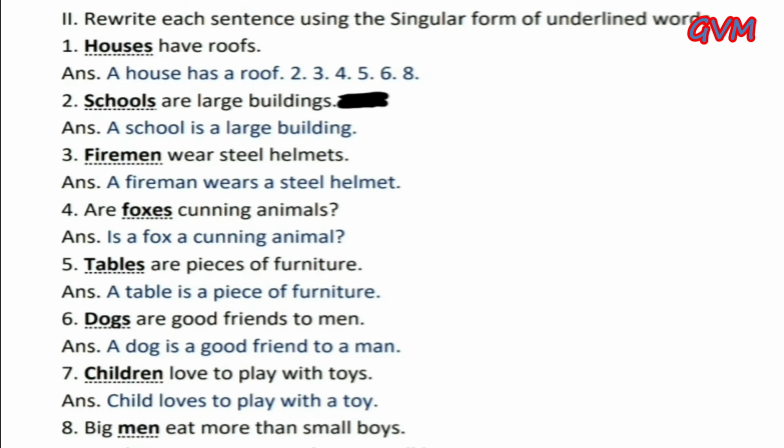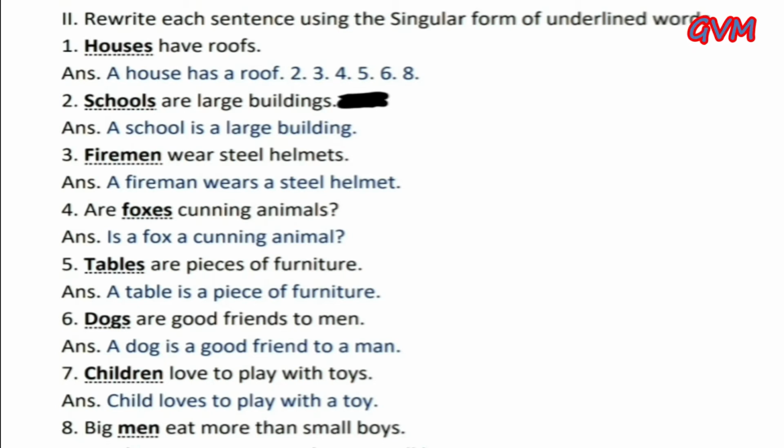Question number second. Rewrite each sentence using the singular form of underlined words. Some nouns are always singular and take a singular verb. We have to make the underlined word houses into singular form, and the answer is: A house has a roof. Roof may be 2, 3, 4, 5, and so on. We take a singular verb also, so we use has.